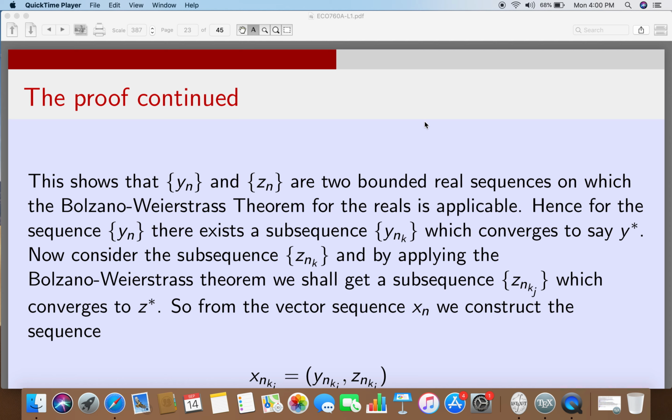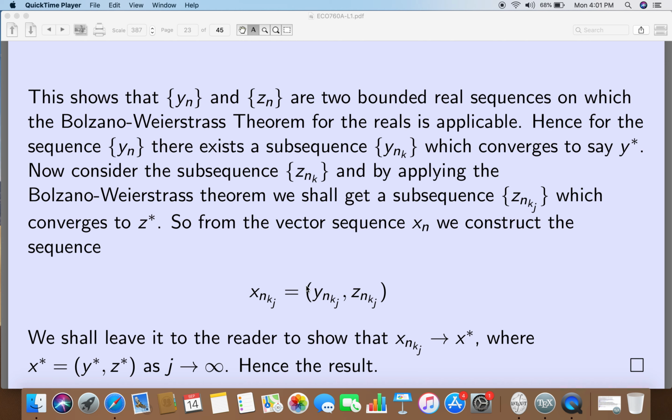But that subsequence is also bounded. And again, by applying the Bolzano-Weierstrass theorem, we will get a subsequence znkz, which will converge to z star. Now, I will choose ynkz, the same indexes corresponding to that, as a subsequence from the subsequence ynk. But since ynk is converging to y star, ynkz will also converge to y star.